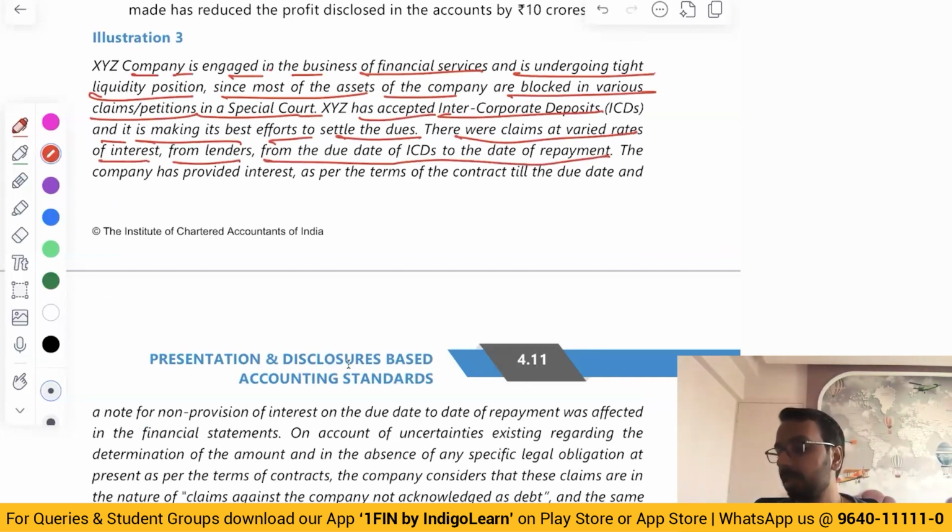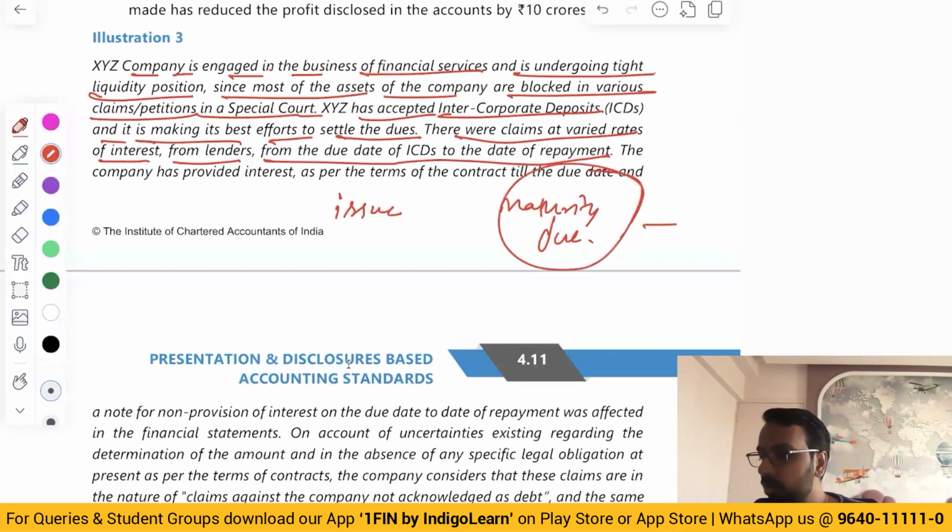So what has happened? There is an issue date. There is a maturity date or a due date. On the due date, you have not yet paid. So the lenders are asking that till the date of payment, you have to pay us interest.